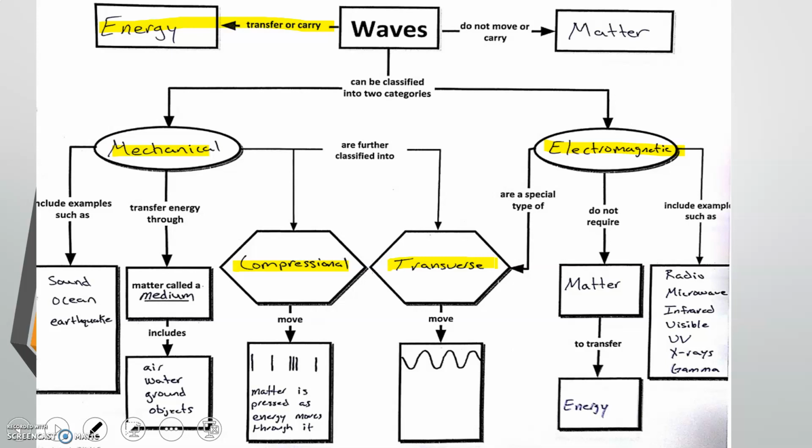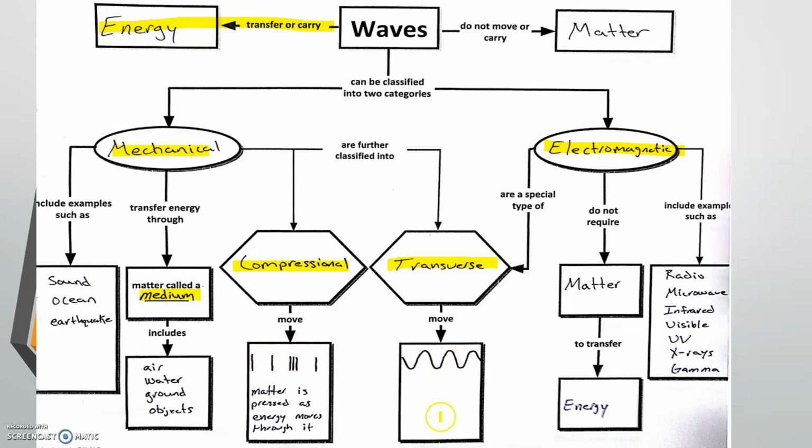So again, mechanical waves transfer energy through a matter called a medium. Mechanical waves have to have a medium. The medium could be air, water, ground, objects. The possibilities are endless as long as it's some sort of substance. Examples of mechanical waves in real life: sound waves, ocean waves, earthquake waves, all of those are examples of mechanical waves. When we're talking about compressional or longitudinal waves, these waves have the matter compressed and relaxed as the energy moves through it. So you have areas of compression here and areas of rarefaction here.